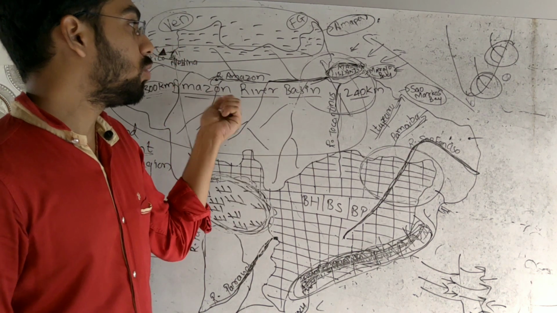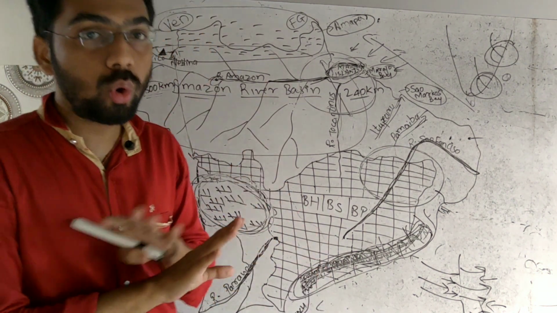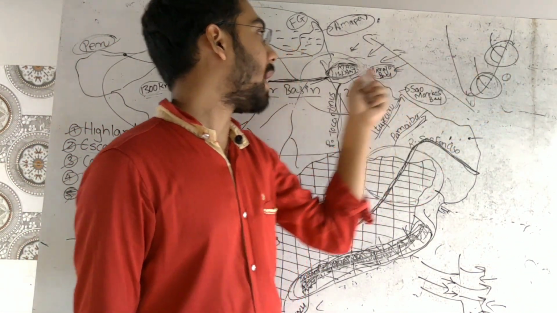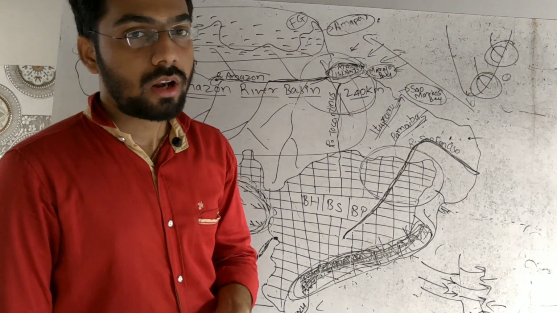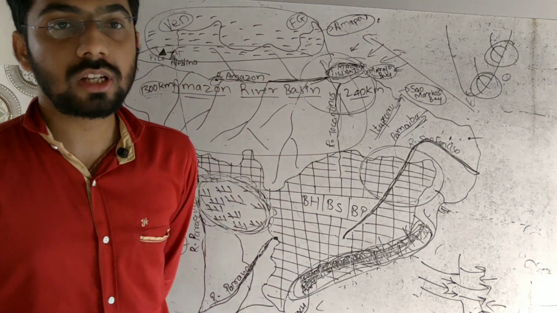So the Amazon is carrying a huge discharge at a particular speed, and therefore there is no distributary network. Distributary network means a delta-kind of region, and that is absent in Brazil. Now we will move on. One more interesting thing.